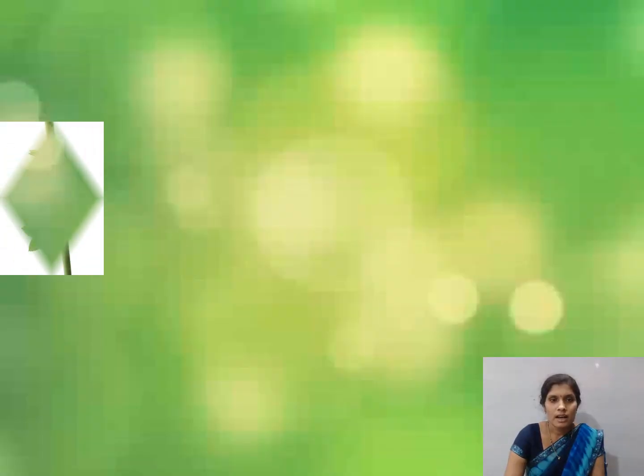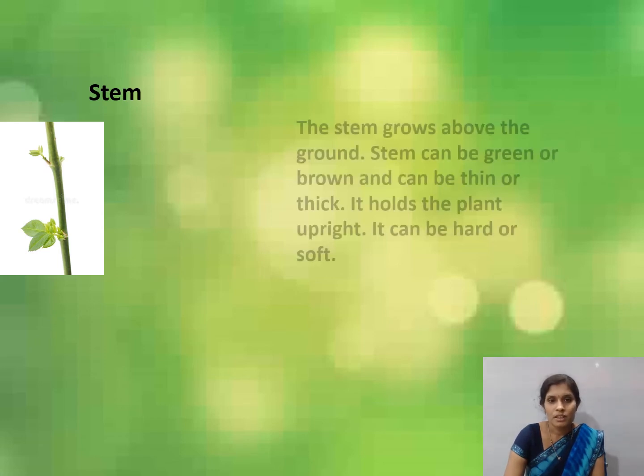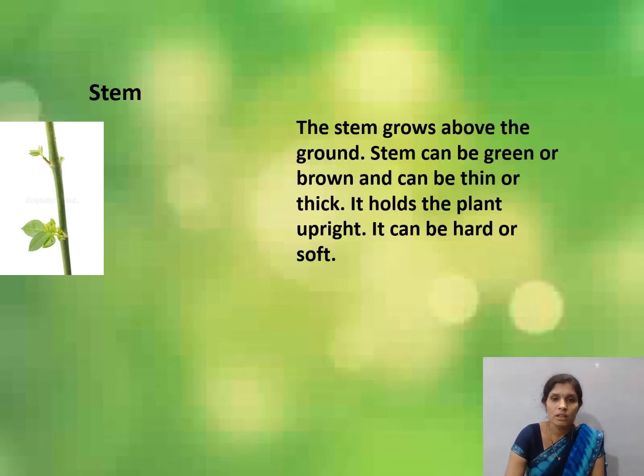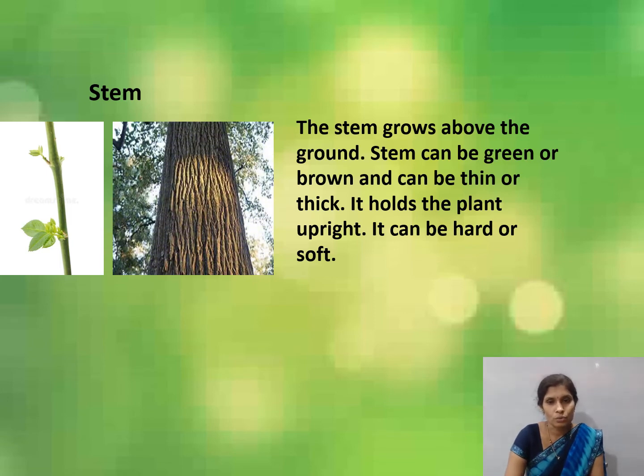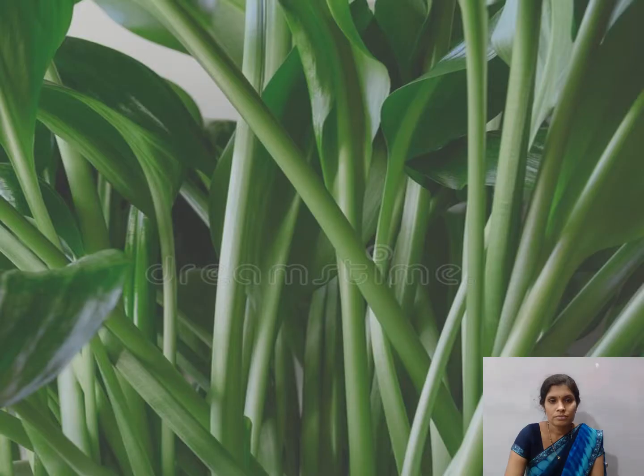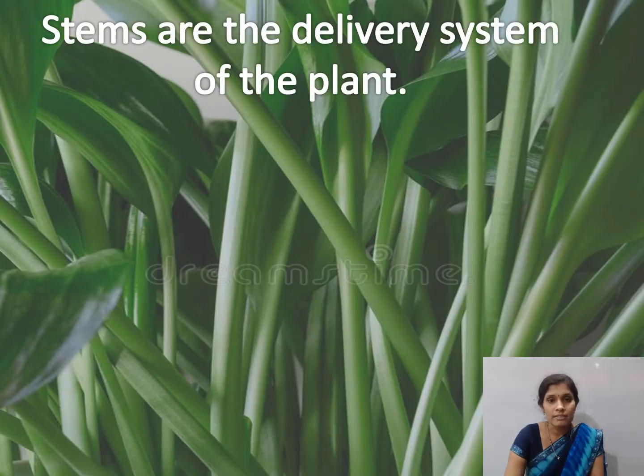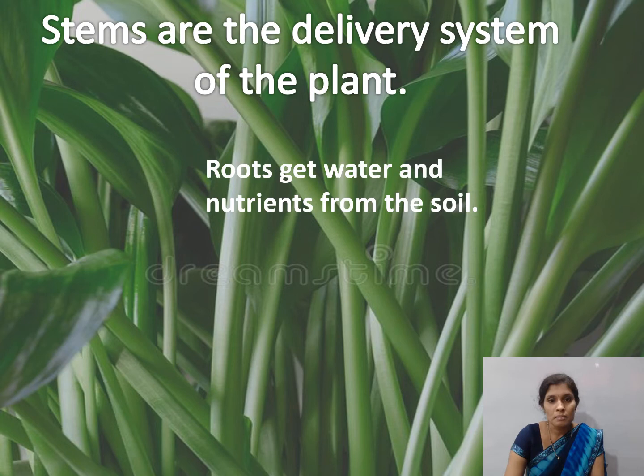Next, identify which part is this? Yes, stem. The stem grows above the ground. Stem can be green or brown and can be thin or thick. You can see in the picture, children. It holds the plant upright. It can be hard or soft. Stems are the delivery system of the plant.